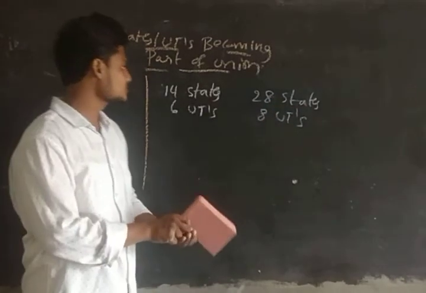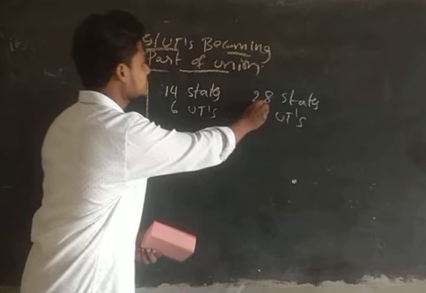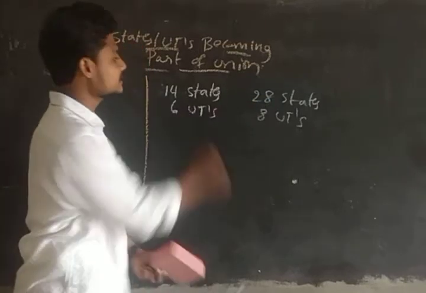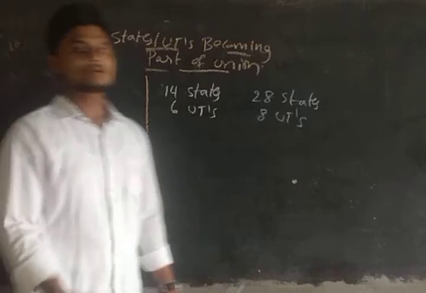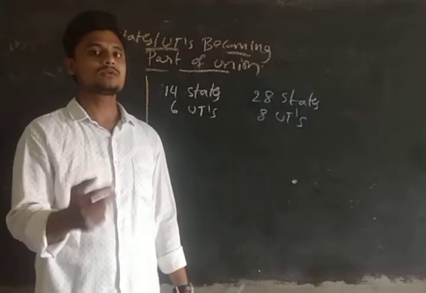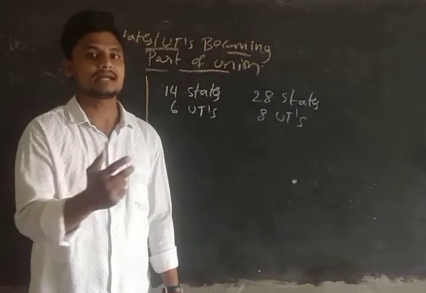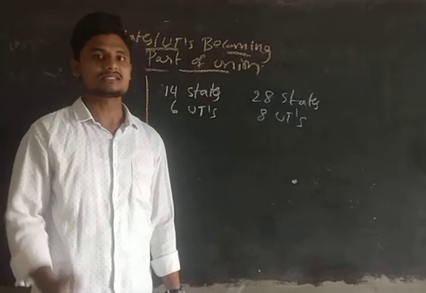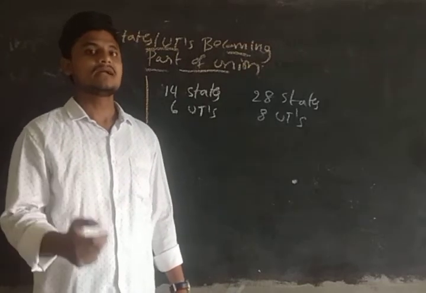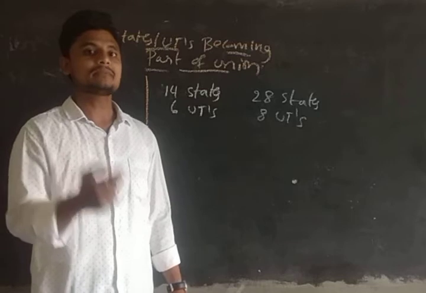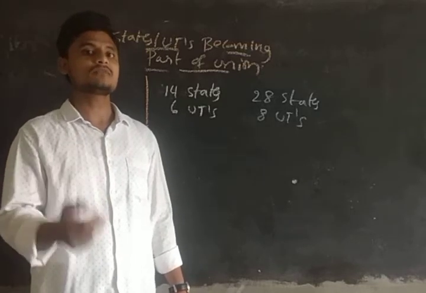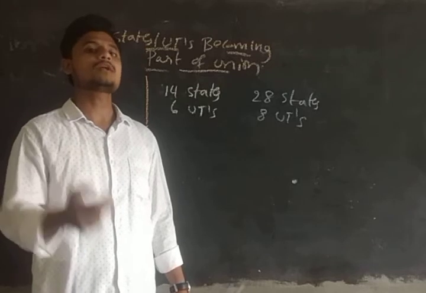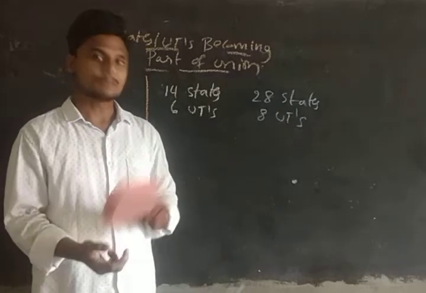So guys, at present we are having 28 states and 8 union territories. How these 14 states have become 28 states and 6 union territories have become 8 union territories, that we are going to discuss right now, guys. And right now it is very important to know Article 2 and Article 3, guys. What does Article 2 say? Article 2 says the establishment or admission of a new state to the Union of India, and it can form a separate state.